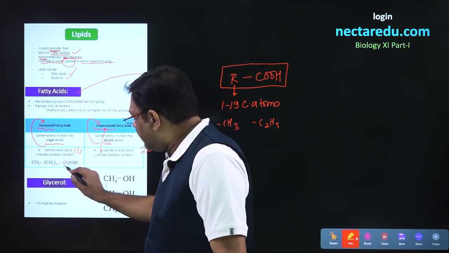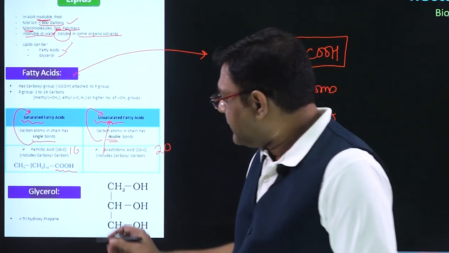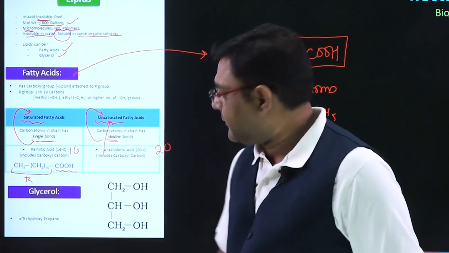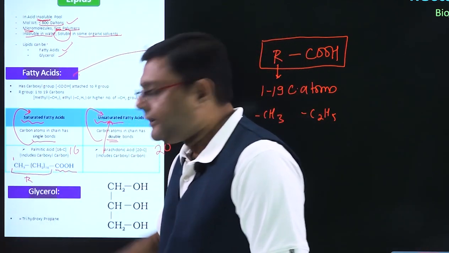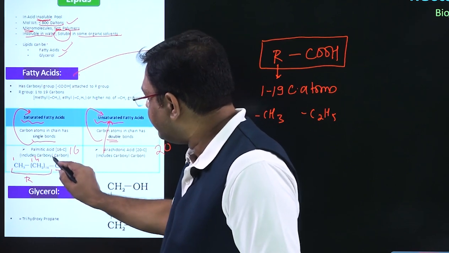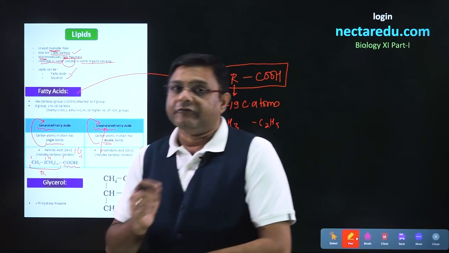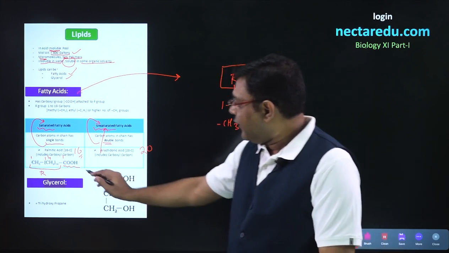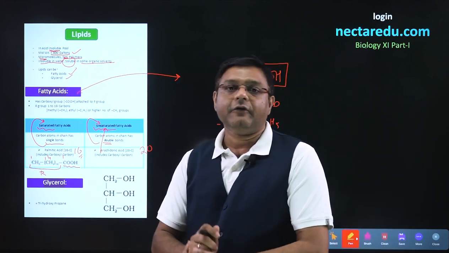So, one carbon will be present in this carboxyl group, and the R group over here will have 15 carbon atoms. So, one carbon is present here, 14 carbons are present here. So, 15 and 1, total will be 16. So, whenever counting of carbon atoms is done in fatty acids, we also include the carbon atom of the carboxyl group.